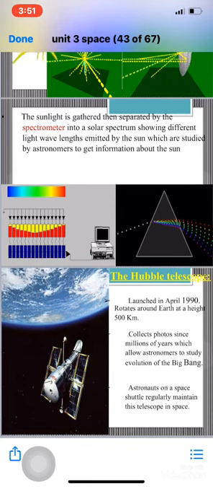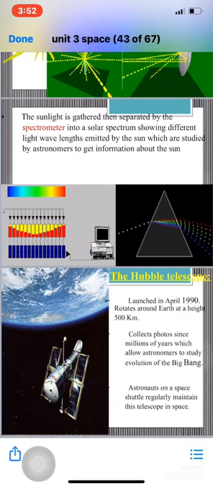It keeps rotating around the Earth at a height of 500 kilometers, collecting photos for the universe. These photos give us details about the state of the universe since millions of years. So these photos give the astronomers an opportunity to study the evolution of the universe after the Big Bang.